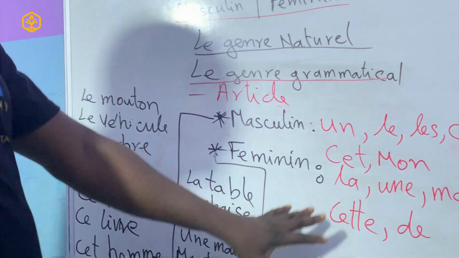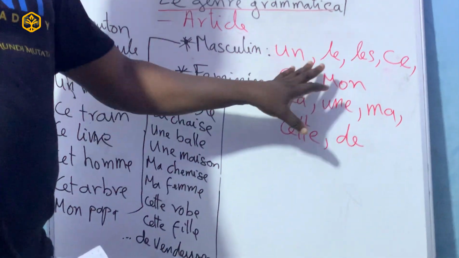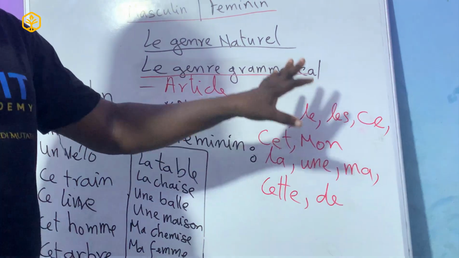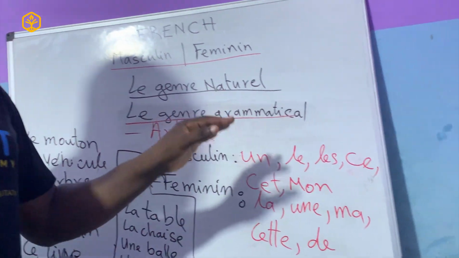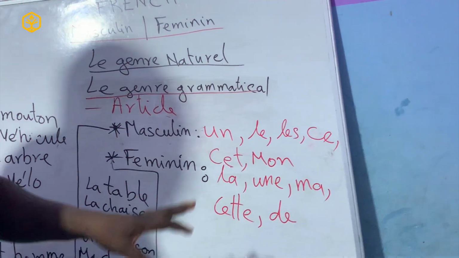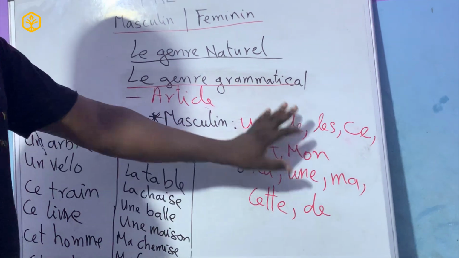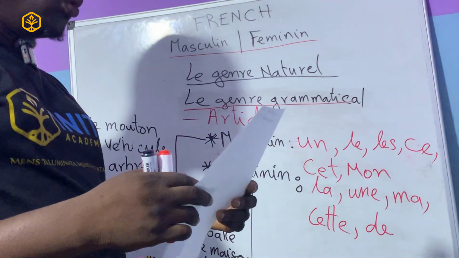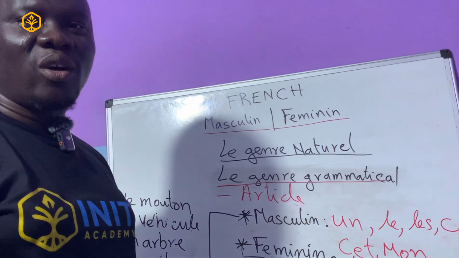So this is kind of you needing to memorize these articles. You need to memorize them. And like I said, we'll have courses on what each one of these articles mean: le, la, les, ce, cette, and where we use them and so on in French. It's quite easy. Once you understand the key, we will get to them. So these are some of the keys we can use in knowing if a word is masculine or feminine.